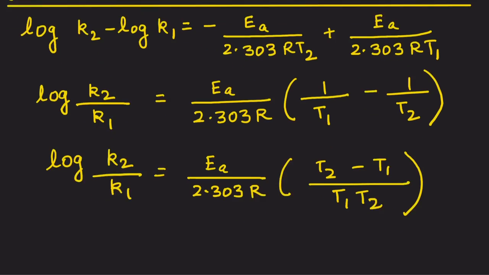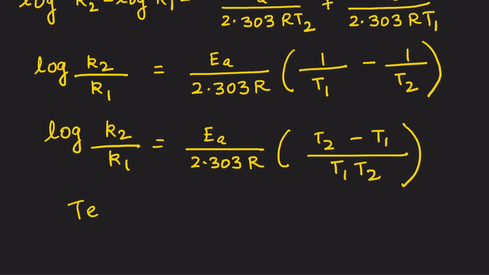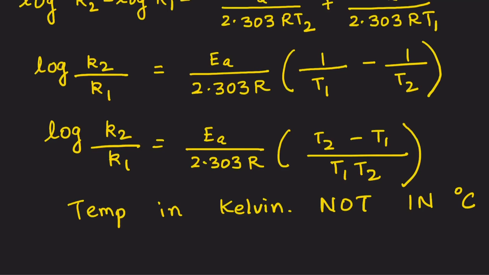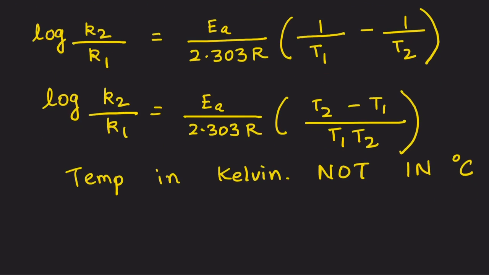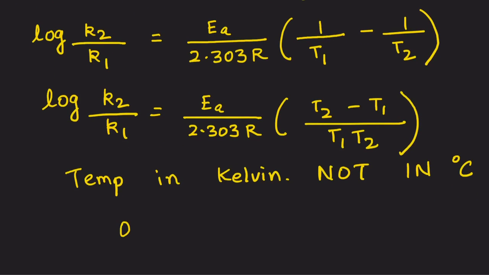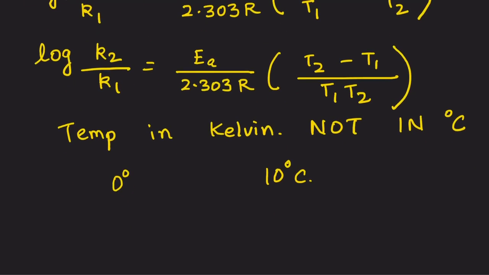Please remember, all temperatures over here denoted in capital letters are in Kelvin. They are thermodynamic temperatures, temperatures in Kelvin, not in degree C. You do that, it will be wrong. Why? Suppose I'm talking about two conditions, 0 degrees Celsius and 10 degrees Celsius. You forget to convert your temperature to Kelvin.